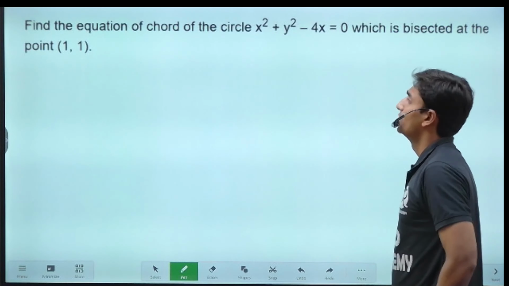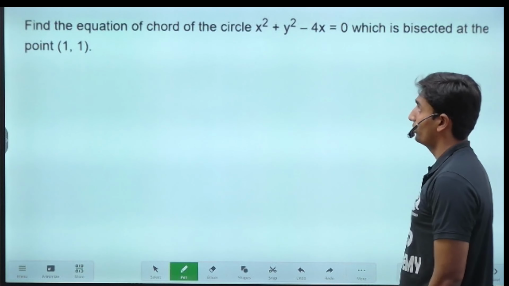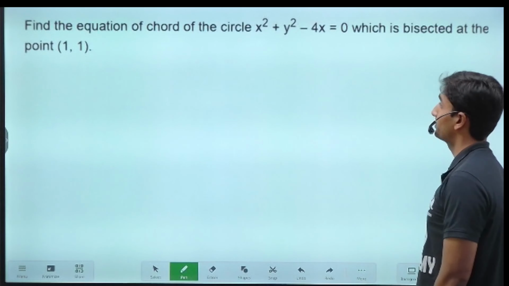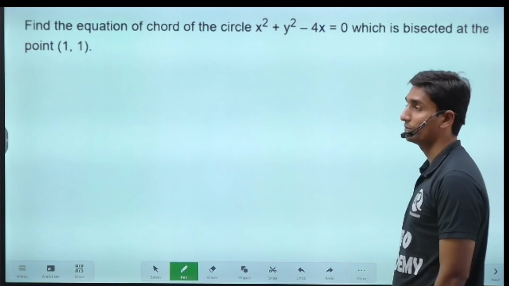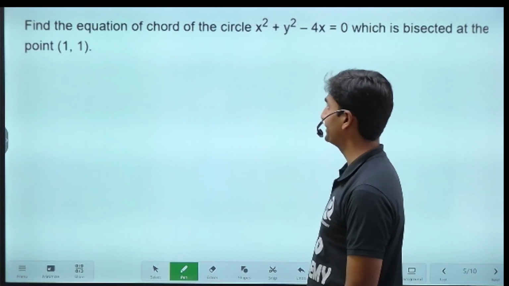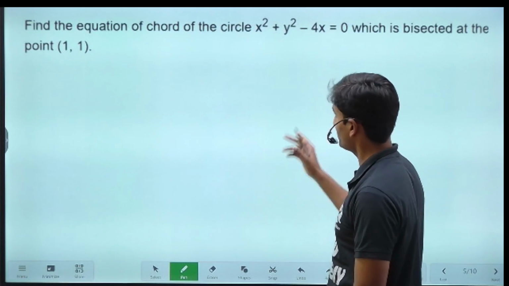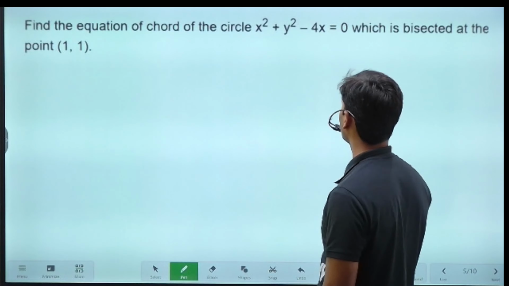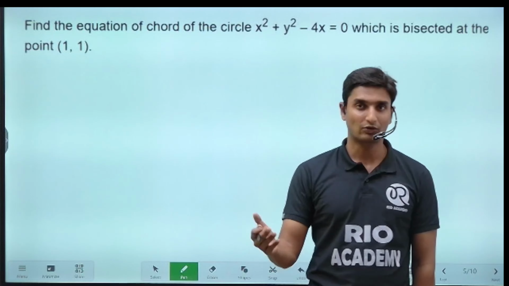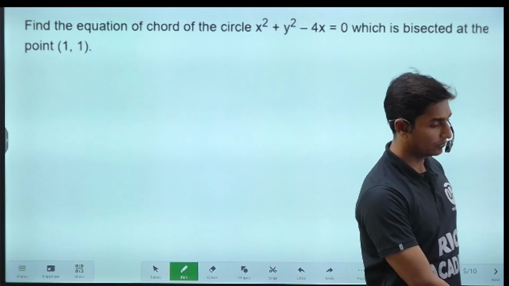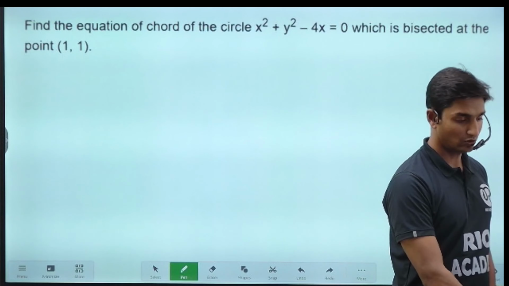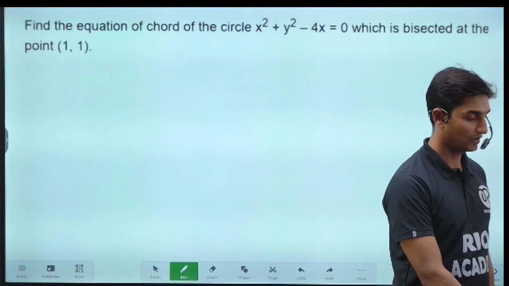Find the equation of the chord of the circle x square plus y square minus 4x equals 0, which is bisected at the point 1 comma 1. Here guys, we have to obtain the equation of the chord of this circle, which is bisected at the given point 1 comma 1. So in this question, we'll have to go with the understanding part. We need to know what a chord is guys, so that we'll be able to understand it here.